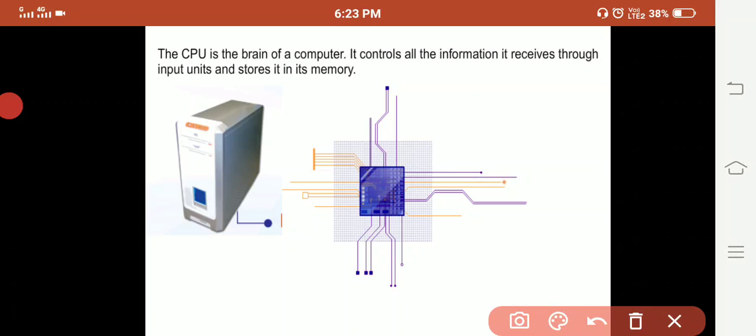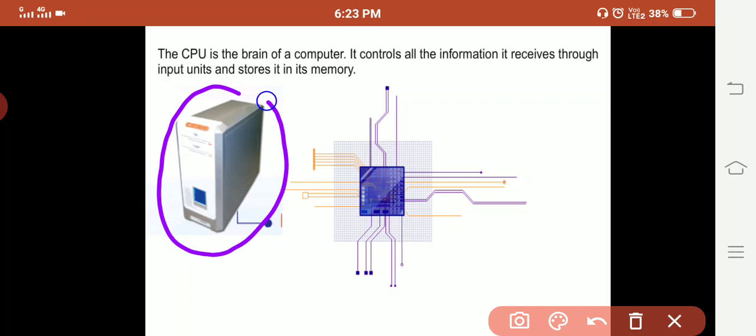Where does it save all the information? It saves all the data and information in the CPU. The CPU is called the brain of a computer. Whatever you save is saved into the CPU. That's why it is called the brain of a computer. It controls all the information it receives through input units and stores it in its memory.